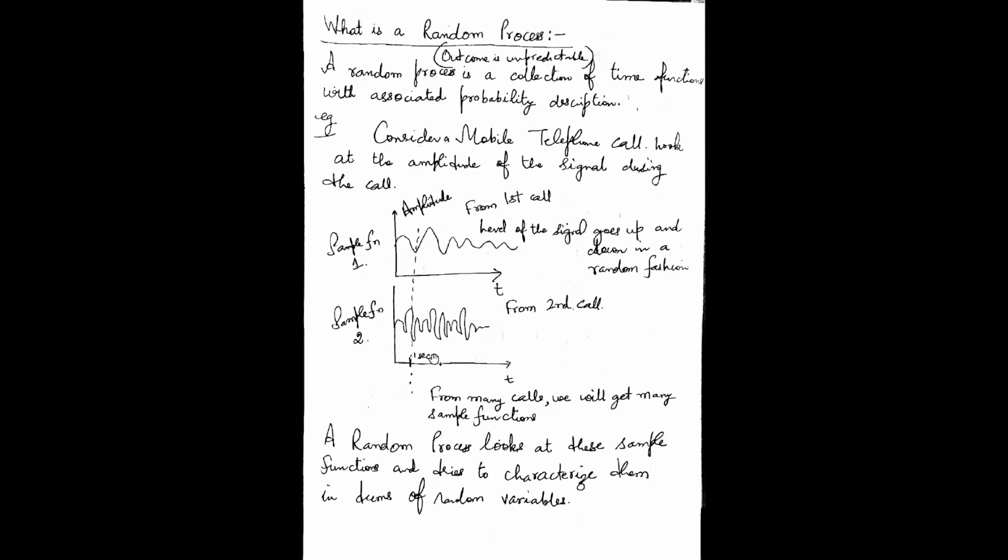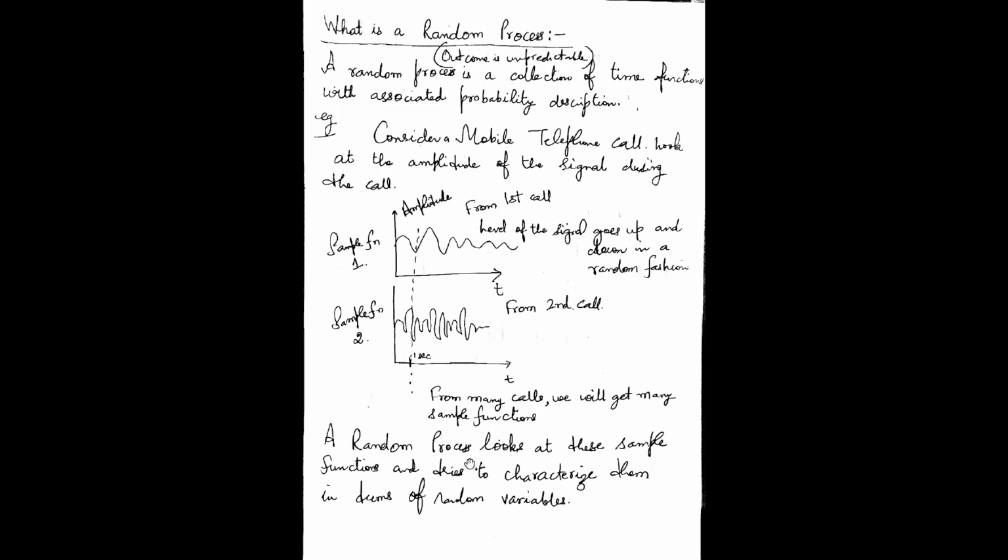After a gap of 1 second, I again take, at 2 seconds, the values of the amplitudes of the signal from all the time functions. So this is another random variable, right? So let me explain the random process definition.